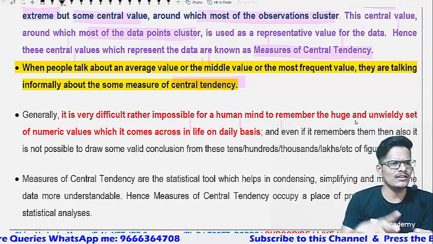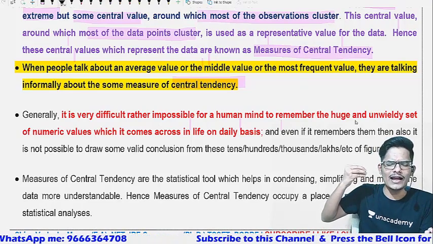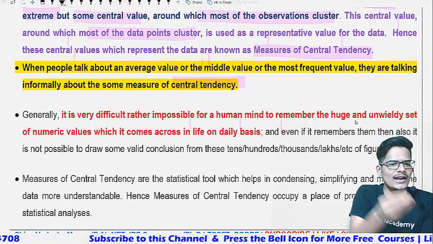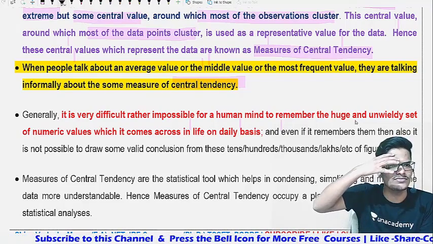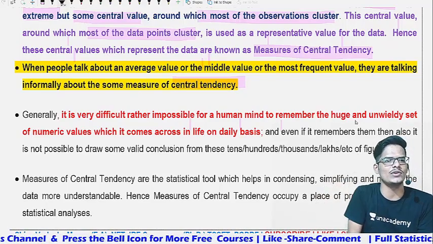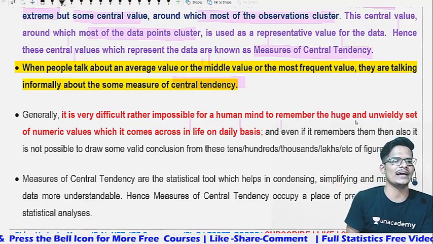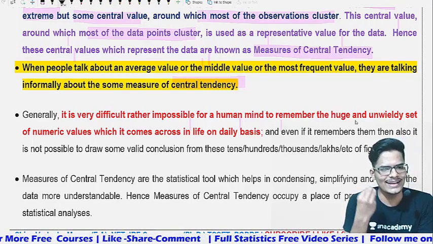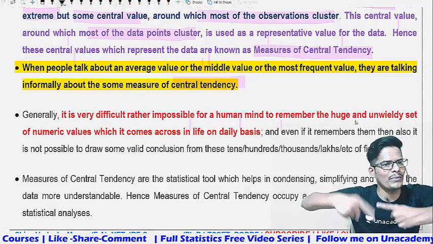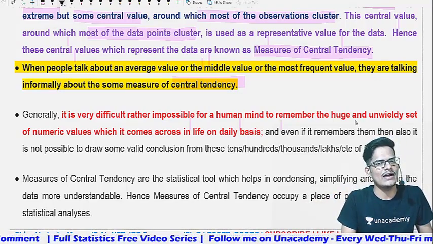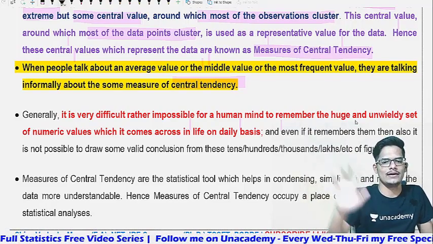Correct or not? We are not in a position to calculate exact numbers on a daily basis because our mind has a very limited scope. Our mind will not calculate each and every number accurately. We can calculate only up to a maximum average numerical number. So to simplify our life decisions, we go for the average, which speaks about the whole data.